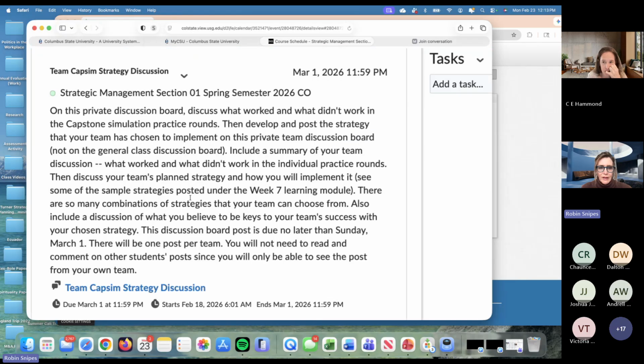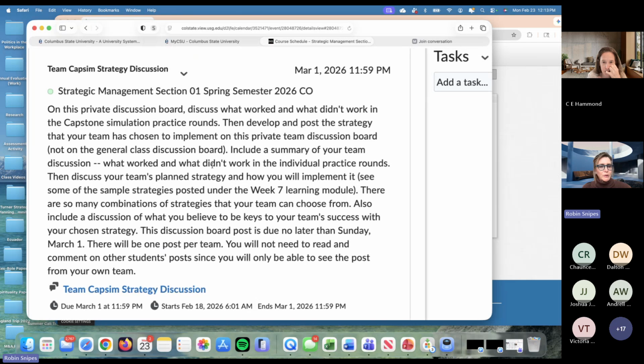It's going to say one post per team, not one per person on your team, one post per team. Everybody get together and discuss what worked when you did your simulation practice rounds, what didn't work. And then you're going to discuss what you believe is going to be your team's strategy. Now, why are we doing this?